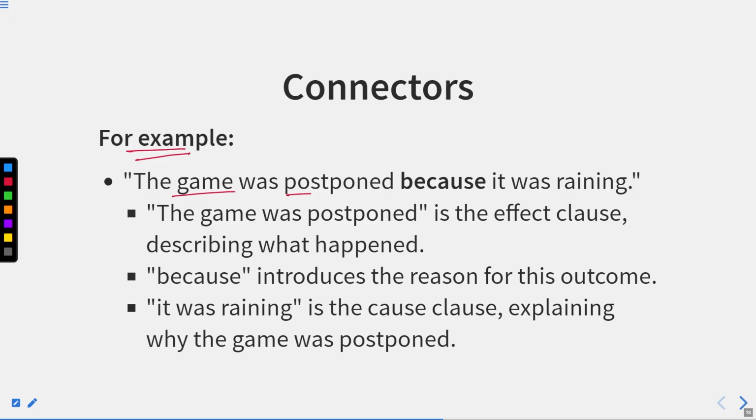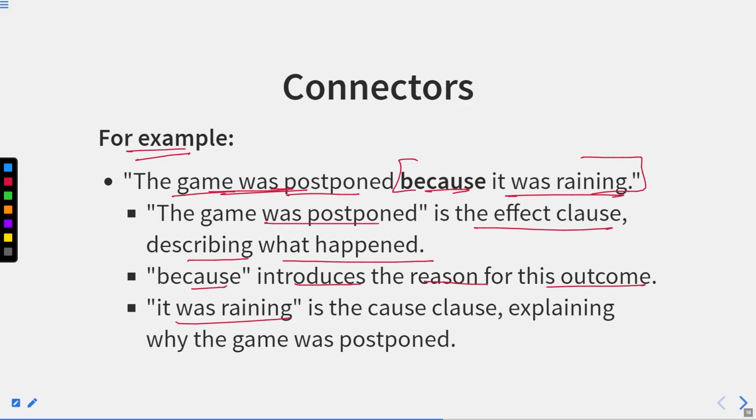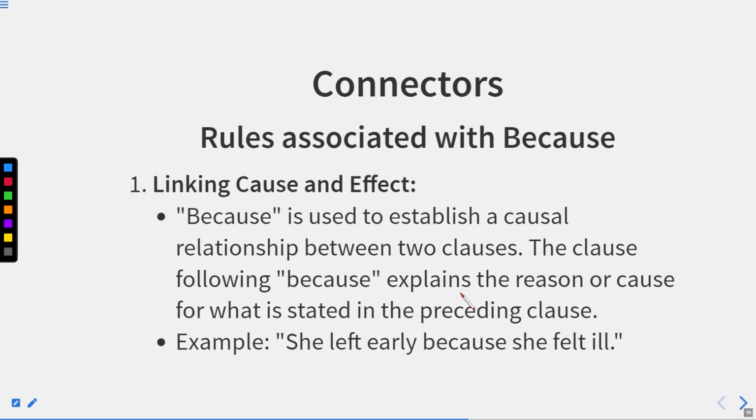For example, the game was postponed because it was raining. So it was raining is actually the cause, and what was the result of it? That the game was postponed. The game was postponed is the effect clause describing what happened. Because introduces the reason for this outcome, and it was raining is the cause clause explaining why the game was postponed. It showed the reason.